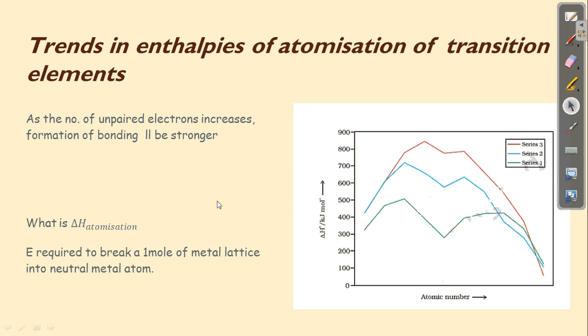You have to see the previous video, and I'll say it shortly that in the bonding, not only the outer s orbital but also the inner d orbital's electrons participate in bonding, and therefore the metallic bonding will be stronger. And since the metallic bonding is stronger, the energy required to break a bond will be higher. So obviously the enthalpy of atomization will be higher. Normally the enthalpy of atomization of d block elements will be higher than the other elements.